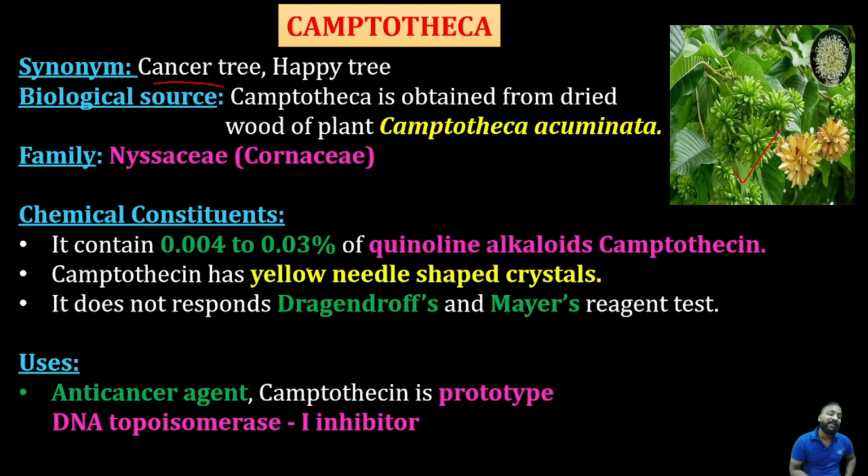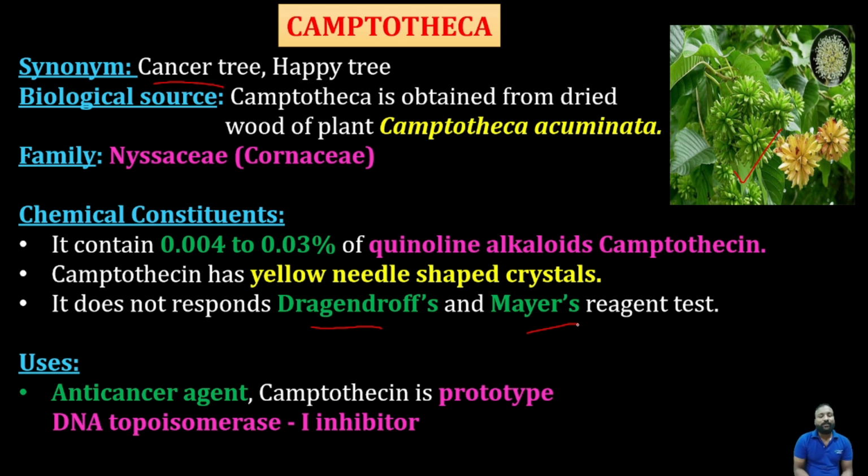When we finally extract camptothecin, it exhibits yellow needle shaped crystals. It does not respond to Mayer's or Dragendorff's tests.